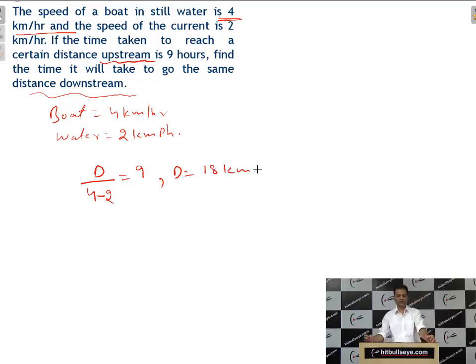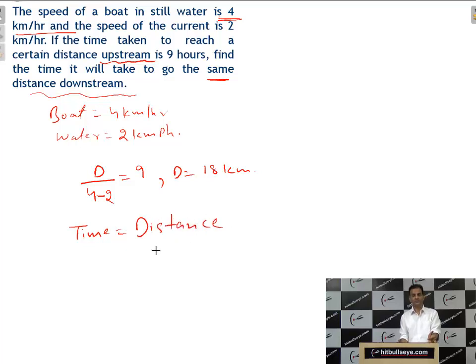Now distance is known, 18 kilometers, and after that what we have to do, student? We have to find the time it will take to go the same distance downstream. Now what is the formula of time? Time is equal to, student, distance upon speed. Same formula which we are applying.